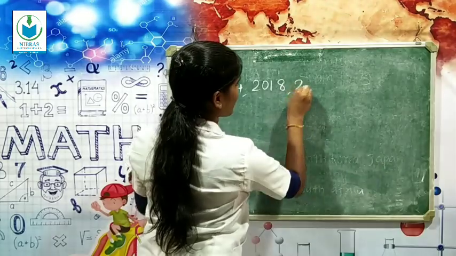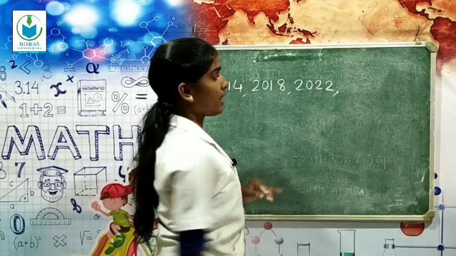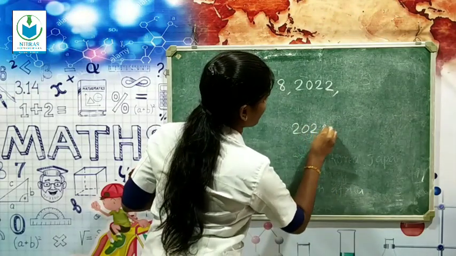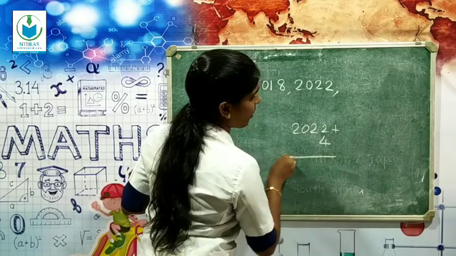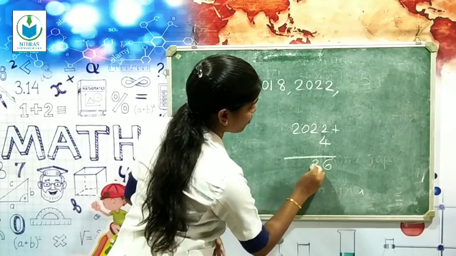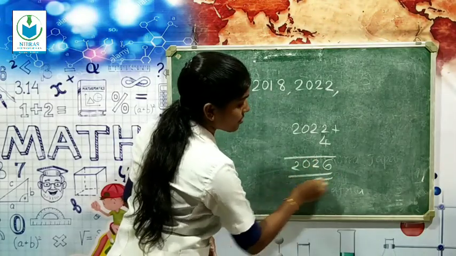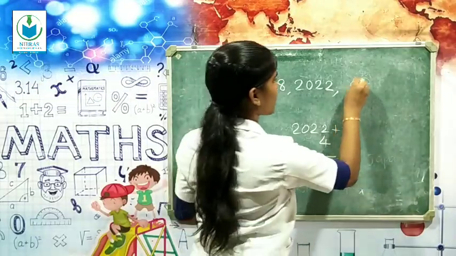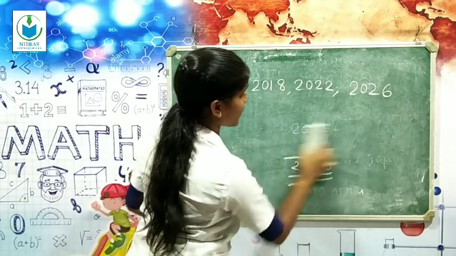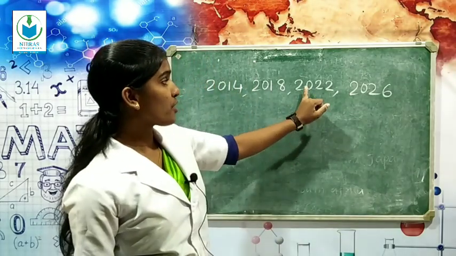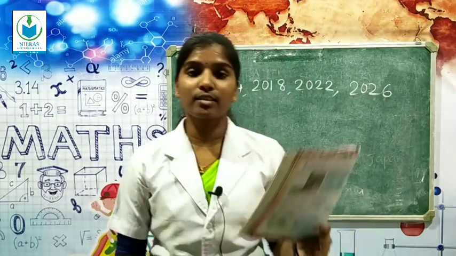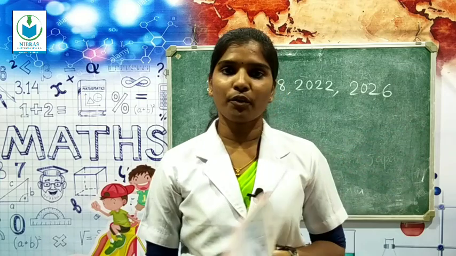So next, 2022, then plus 4. 2022 plus 4, what? 4 plus 2, yes, 6. So the next tournament is in 2026. Is there any tournament in 2025? No, after 2022 it is 2026. So all of you write no. All of you clear?